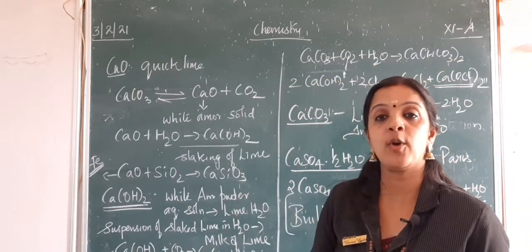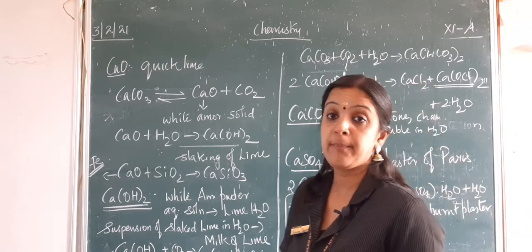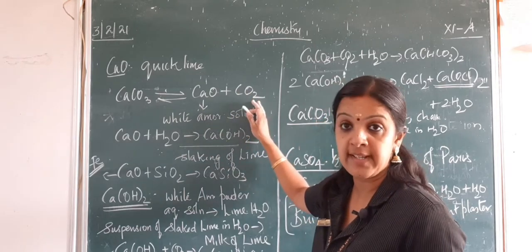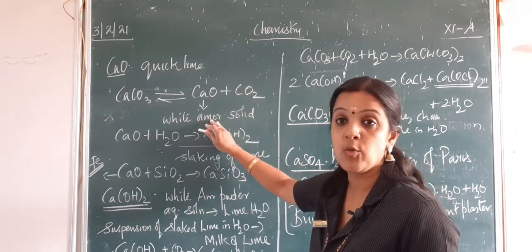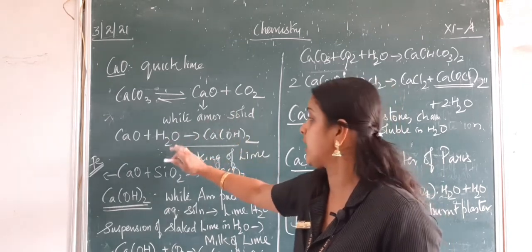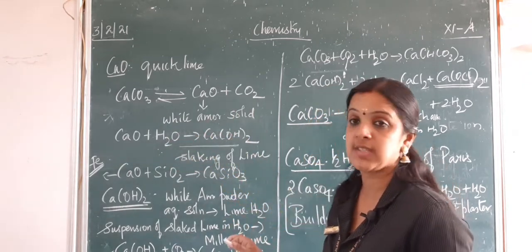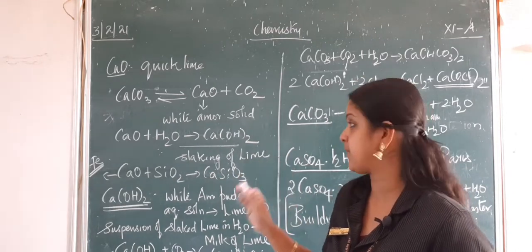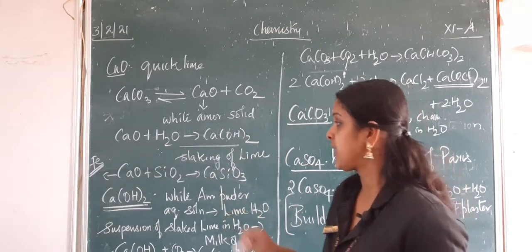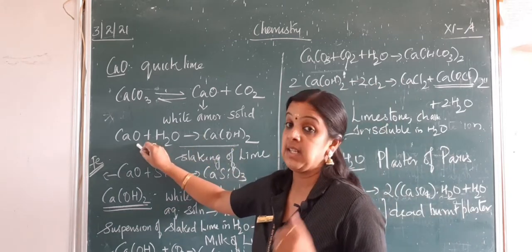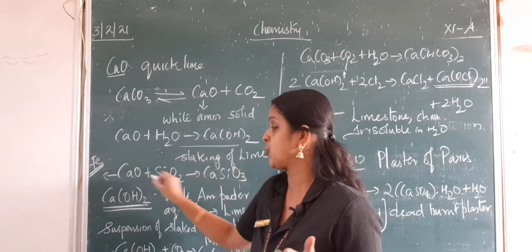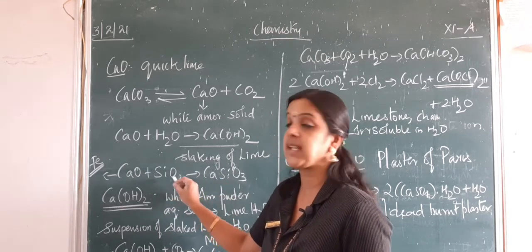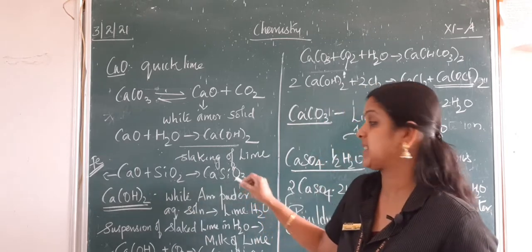First comes calcium oxide, quicklime, which is prepared by the decomposition of calcium carbonate, which gives calcium oxide and carbon dioxide. This calcium oxide is a white amorphous solid which on hydrolysis will give calcium hydroxide, and this process is called slaking of lime, that is, you are going to prepare slaked lime out of it. This calcium oxide is also used in iron extraction to remove the impurity, that is sand. When it is mixed with gangue, the silicon dioxide, it gives calcium silicate.